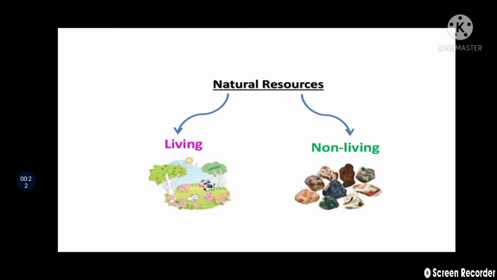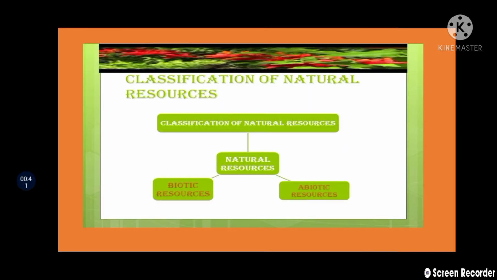So students, natural resources are divided into two types: living and non-living. Okay students, living resources and non-living resources. Living resources you can say are biotic resources, and non-living resources are abiotic resources. So natural resources are classified into two: biotic resources and abiotic resources.